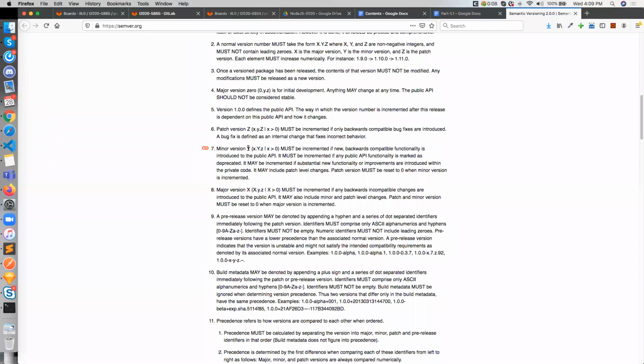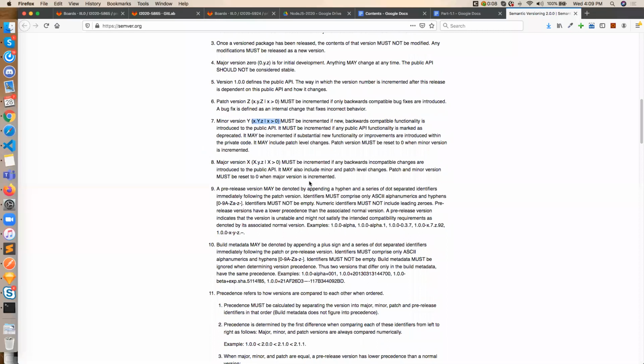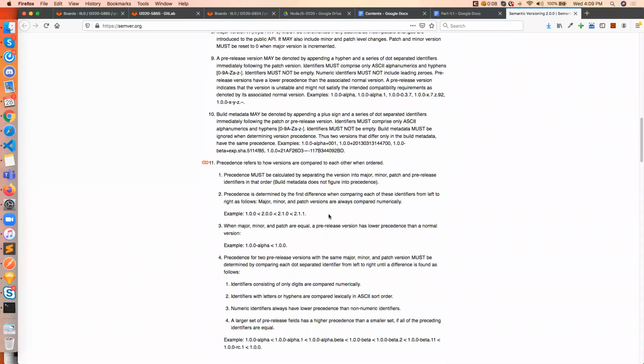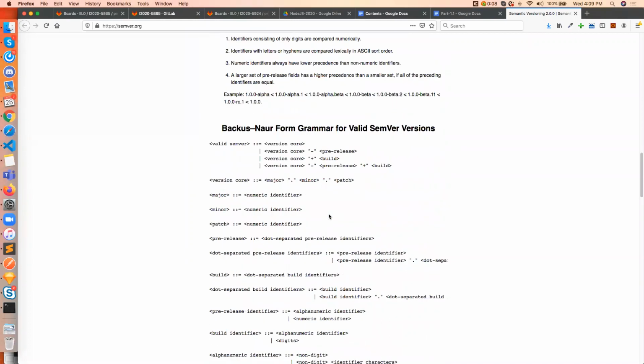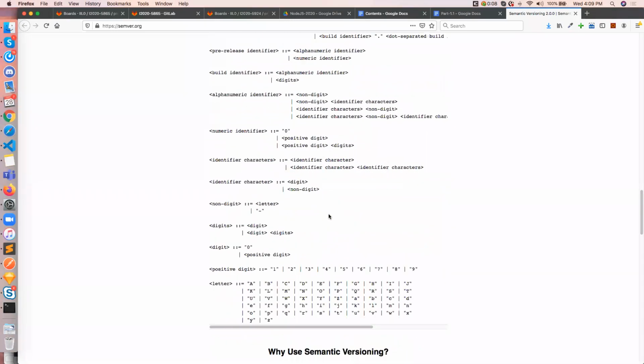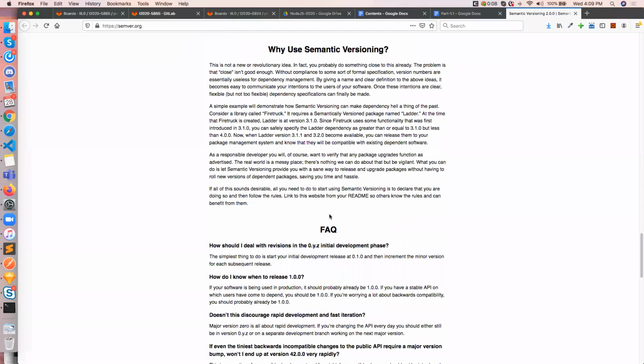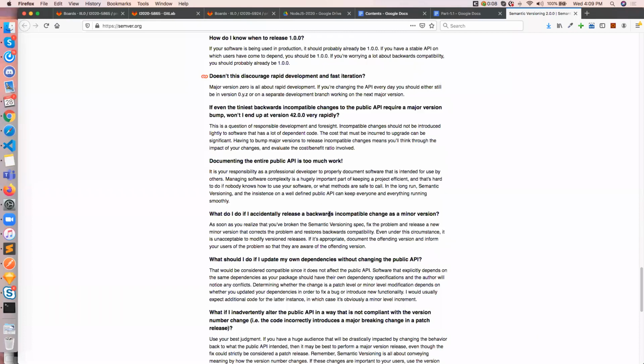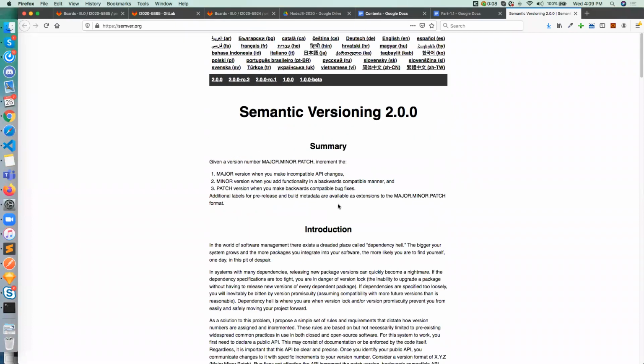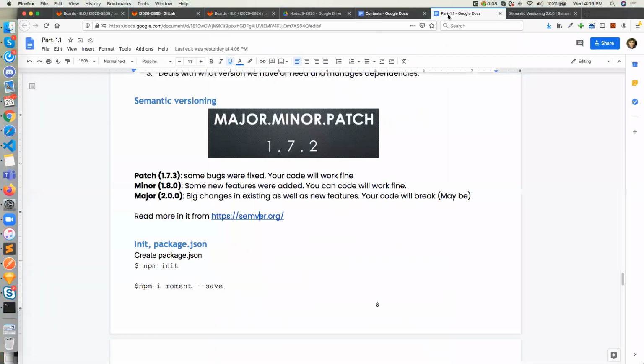You can see it is greater than or equal to, greater than some version, and less than some version. You can restrict like this as well, right? So you can see how they are maintaining semantic versioning, and there are some FAQ as well. You can see from here in details if you want to learn more about it. You can see more over here.